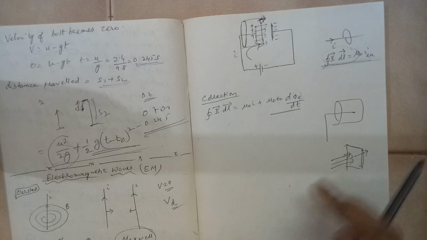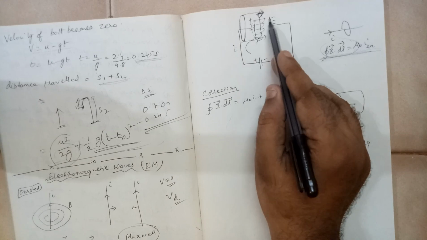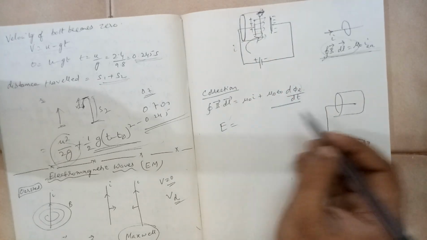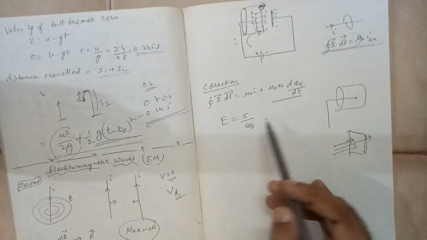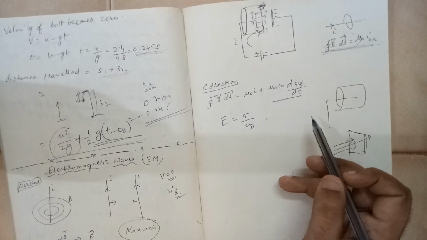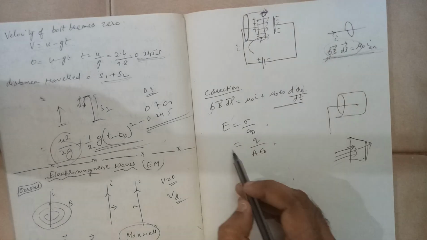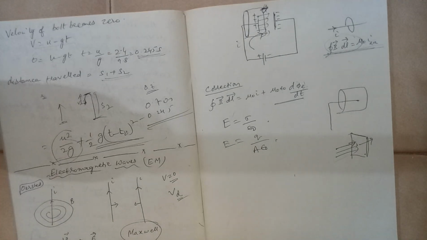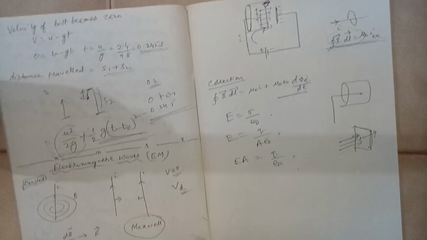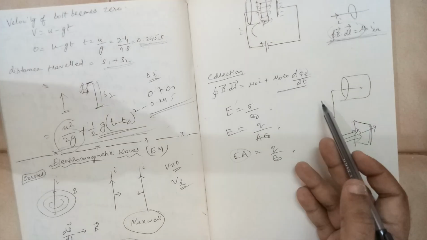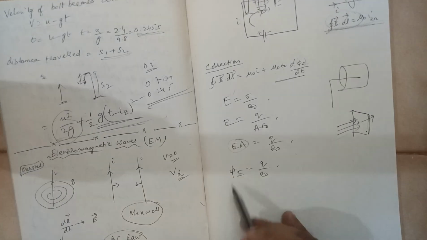How do we get that? You see here, what is the electric field between the plates? It is E. How can we get that? In the electrostatics chapter we have seen that it is sigma by epsilon naught, where sigma is the charge density. So sigma is equal to Q divided by A, and E is sigma by epsilon naught. So if you take this A term to that side, EA is equal to Q by epsilon naught. But what is EA? Just now we discussed: it is phi E. So phi E is equal to Q by epsilon naught.